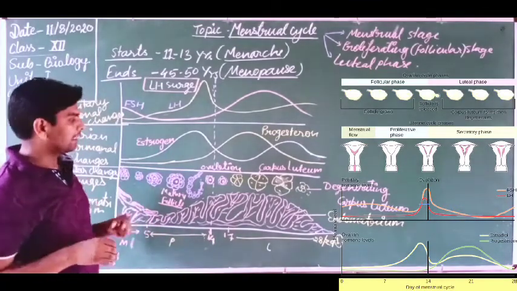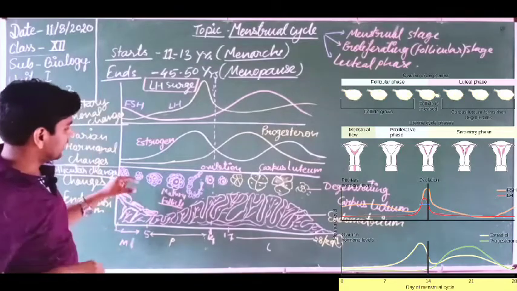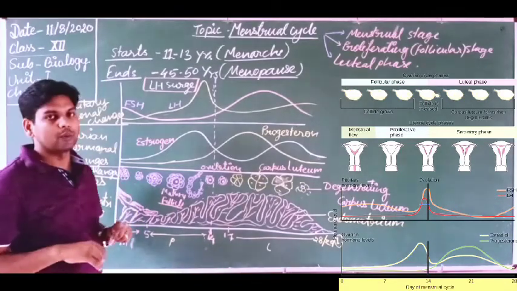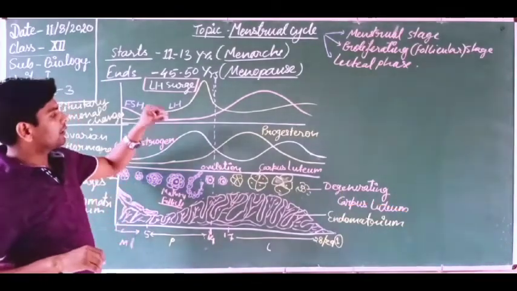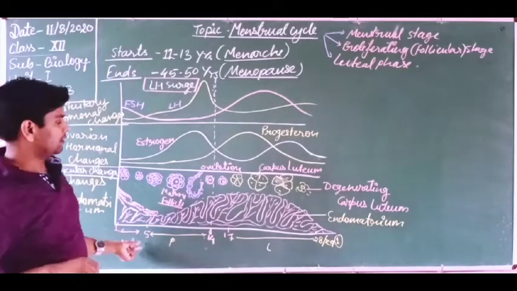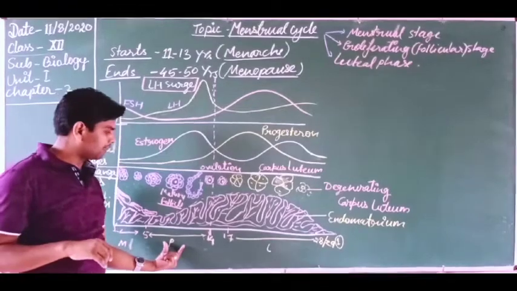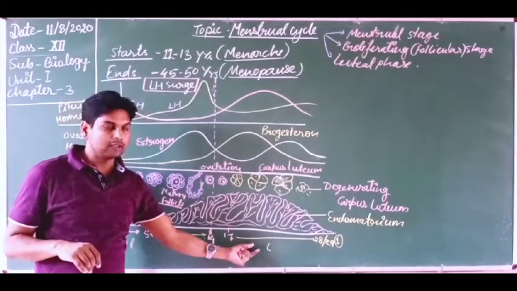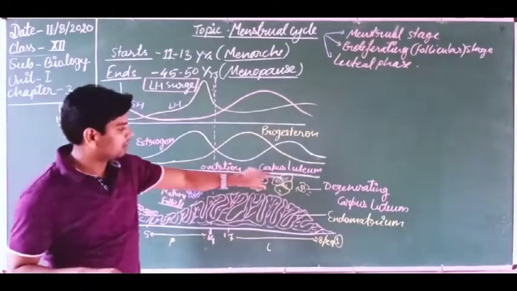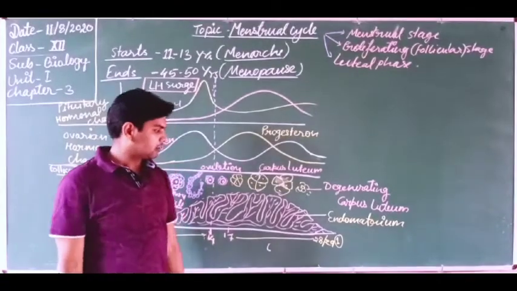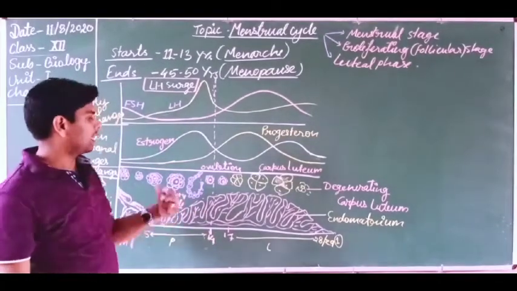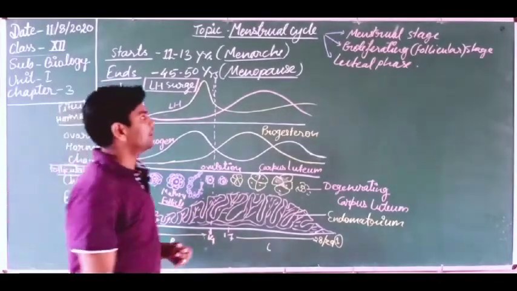Dear students, you know, this cycle gets completed now, because we started from the menstrual phase, then the proliferative phase, and the next one is the luteal phase, because the corpus luteum is formed. So these three stages we have discussed now.